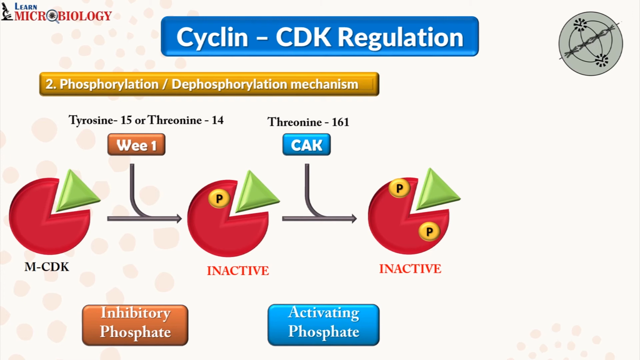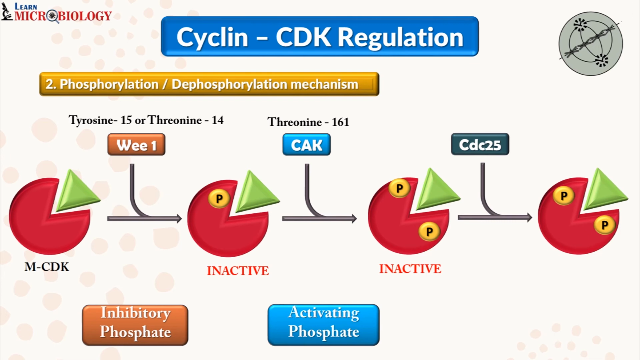If we have to activate our complex, then we have to remove this inhibitory phosphate, and this is done by the CDC25, which is going to remove the phosphate. It is a phosphatase enzyme, and now our complex is active.